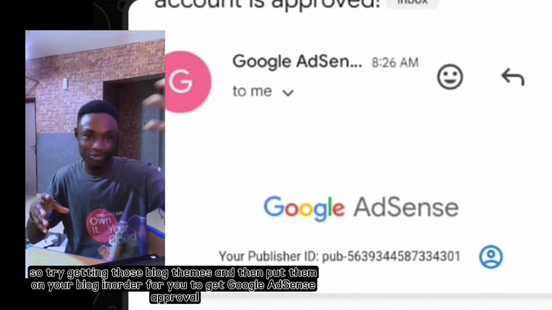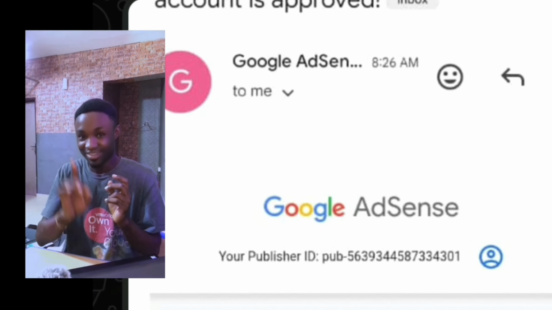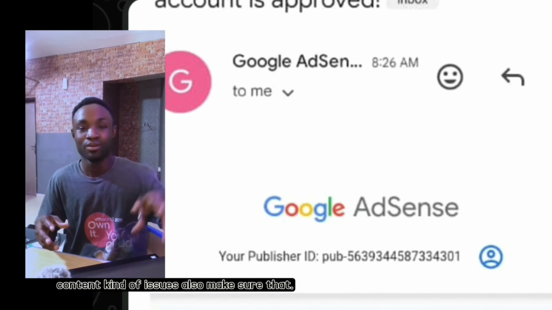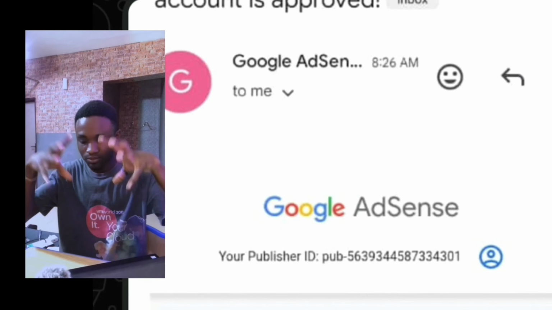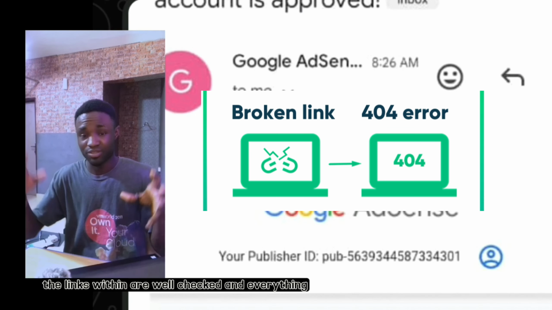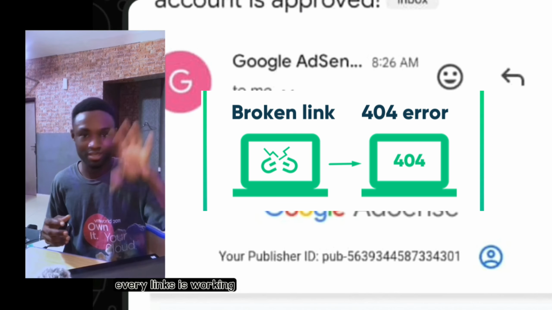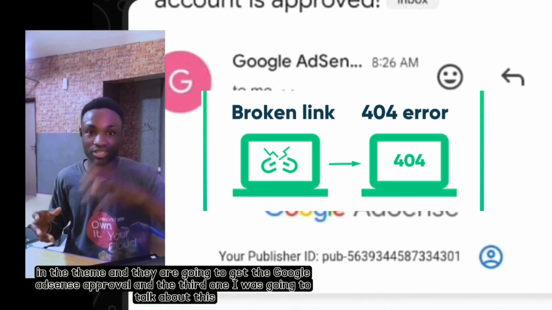AdSense approval. Then apart from that error, also still in that same category with the content kind of issues, also make sure that the blog theme that you are using, the links within are well checked and everything. So make sure you fix the links. Make sure there are no broken links. Every link is working in the theme, and then you're going to get Google AdSense approval.